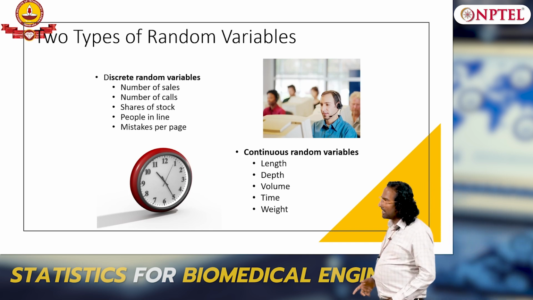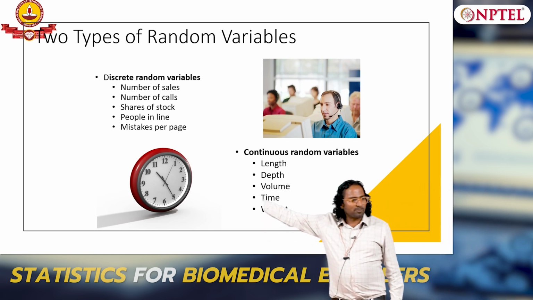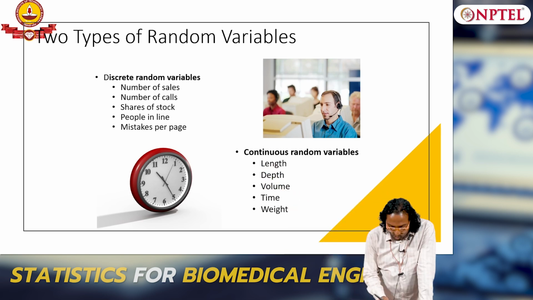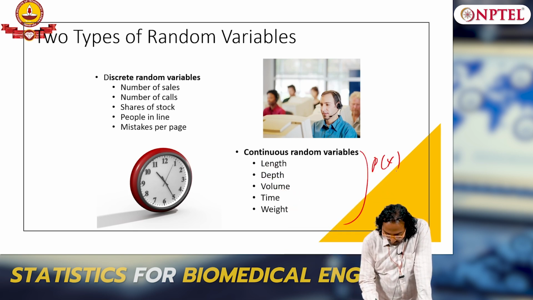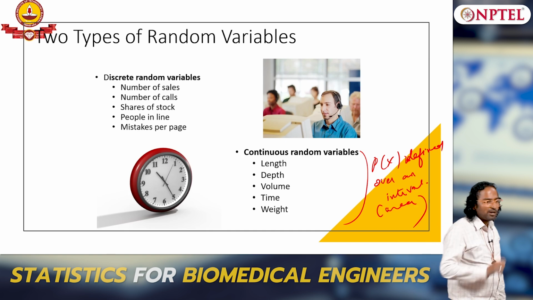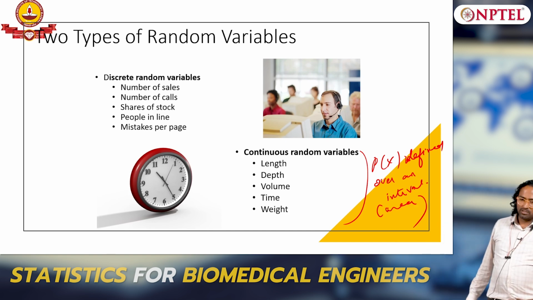For a continuous random variable, as I told you, I cannot ask what is the probability of a single point. Why? Probability is usually defined over an interval, an area, right? Whereas for a discrete random variable, you can talk about point probabilities.